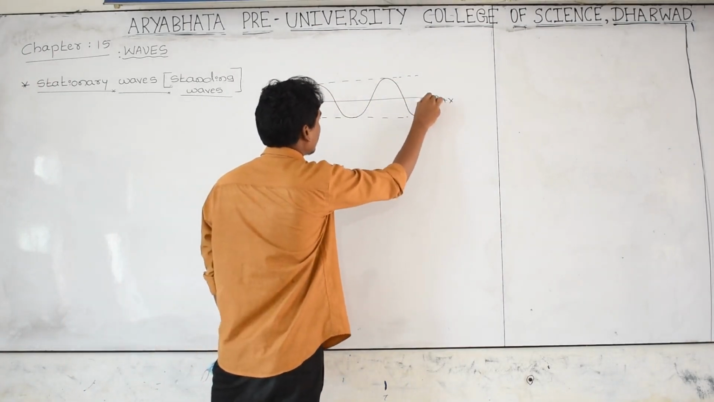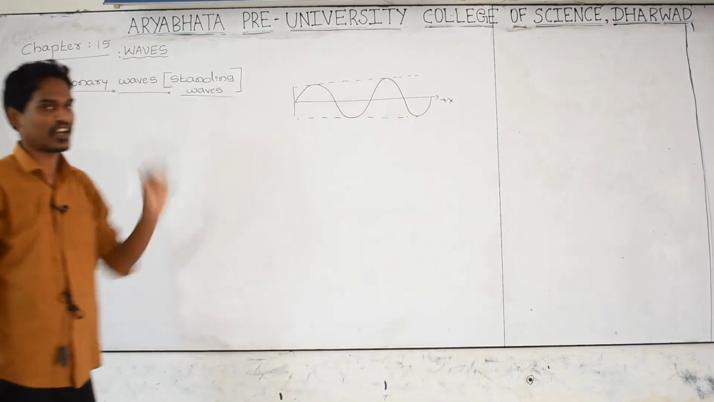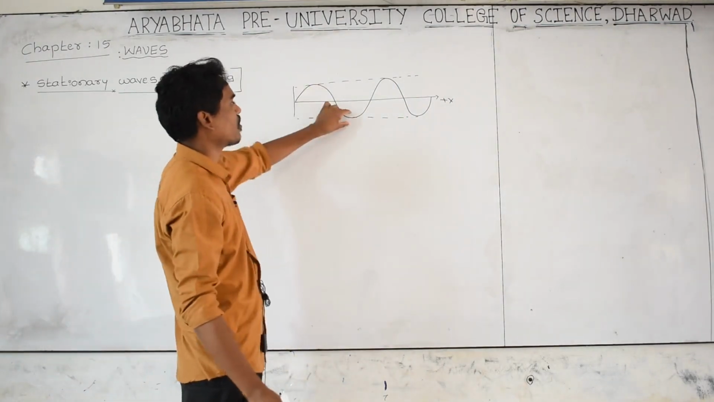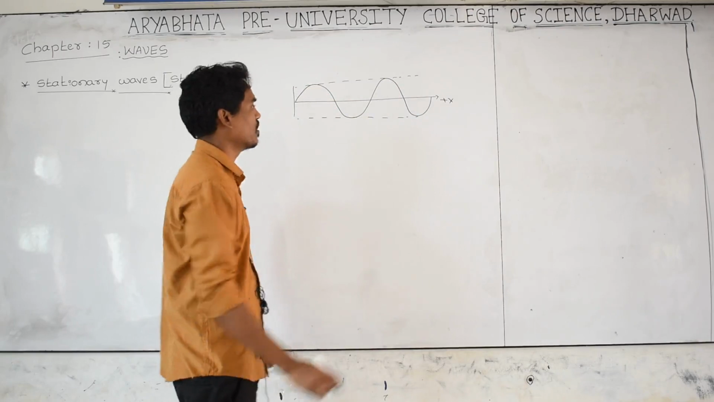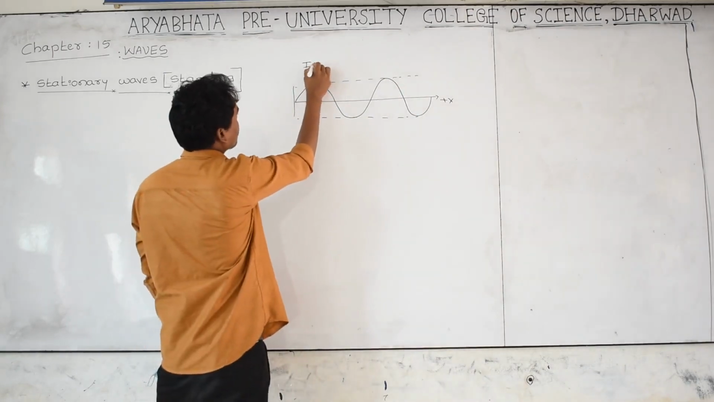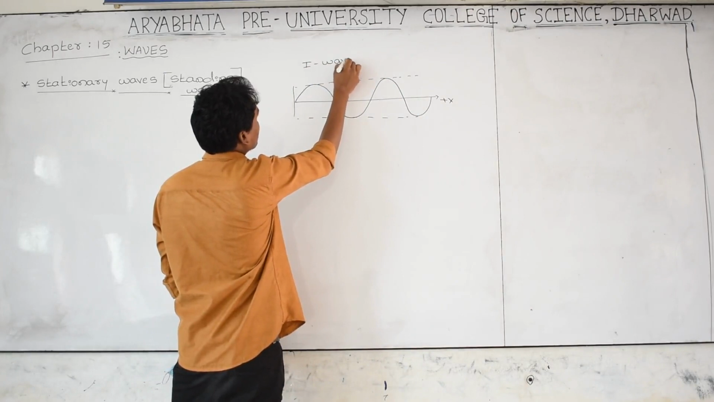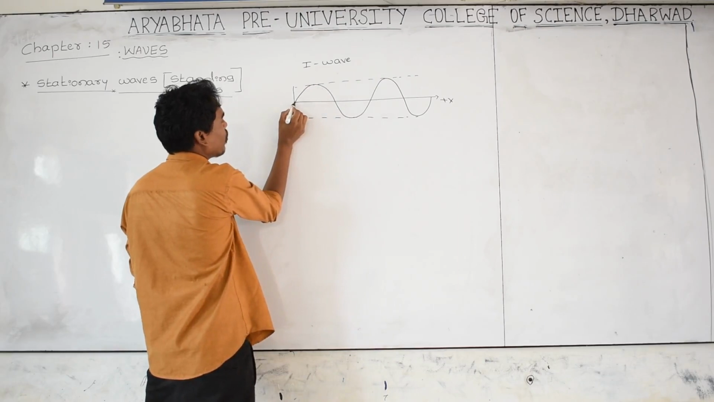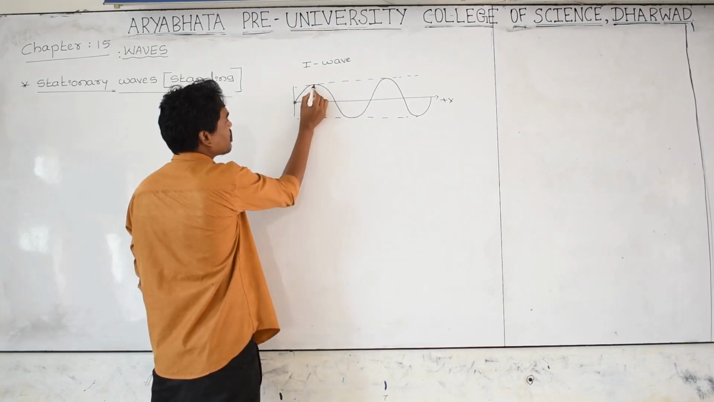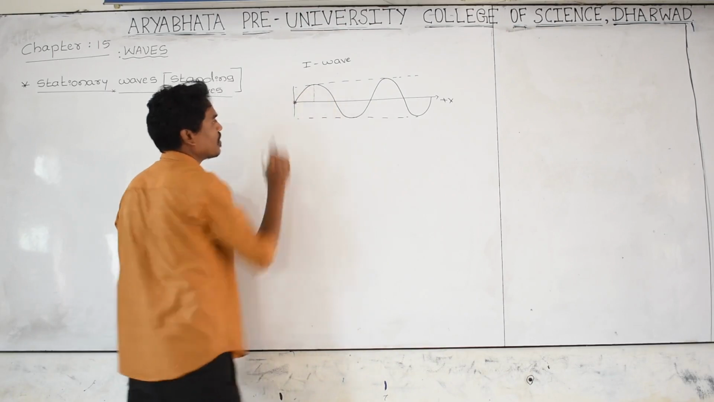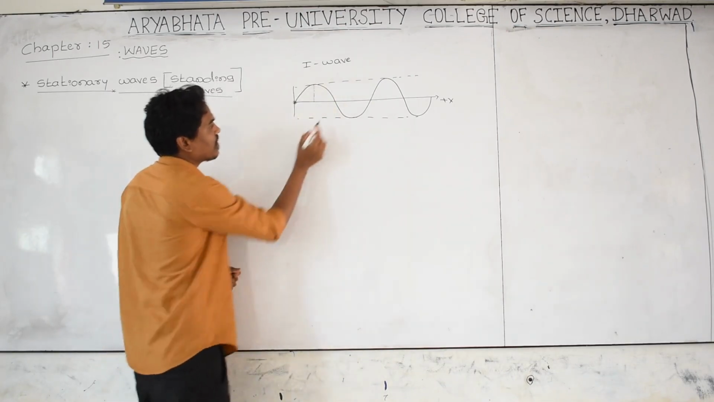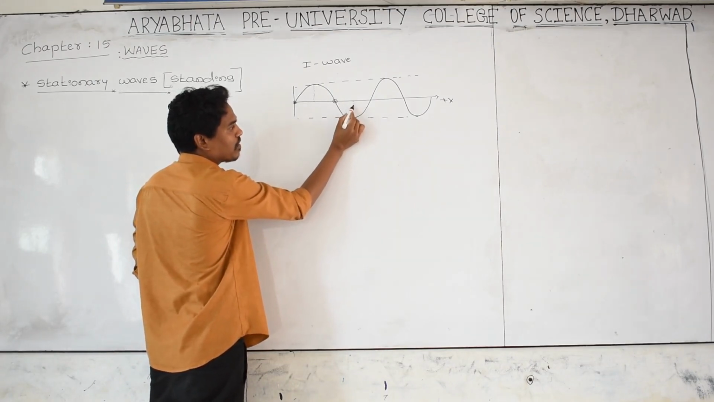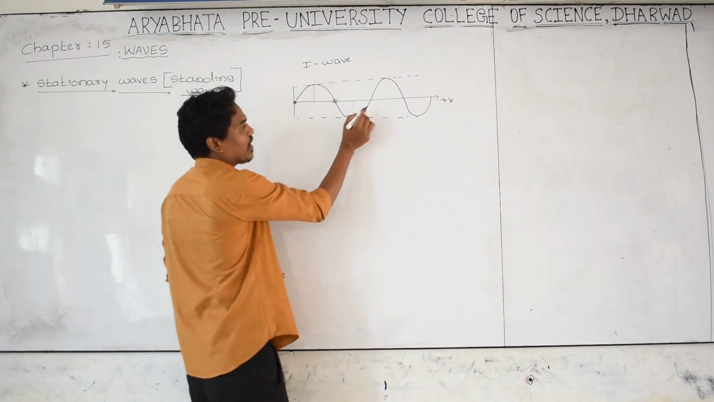This wave is moving in positive x direction, and the wave can be characterized by two terms: crest and trough. This is the first wave I am taking. It is moving in positive x direction, and this is a crest. Here the displacement of the wave is 0, and here the displacement is maximum, that is y, and here the displacement of the wave again is 0, and here again maximum.